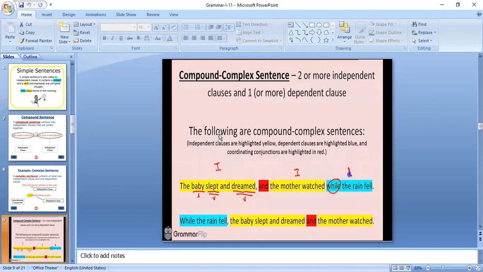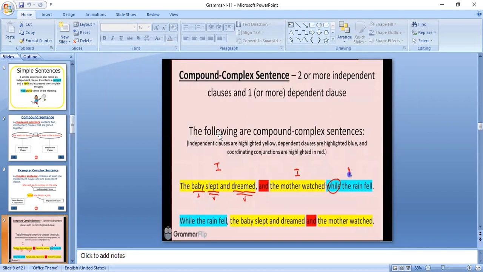Now look at the example. The baby slept and dreamed. Here again, we have a subject and two actions, two verbs, in this part of the sentence. So this is an independent clause. We need not depend upon other words to understand its meaning.